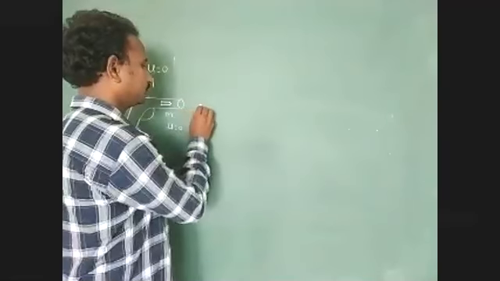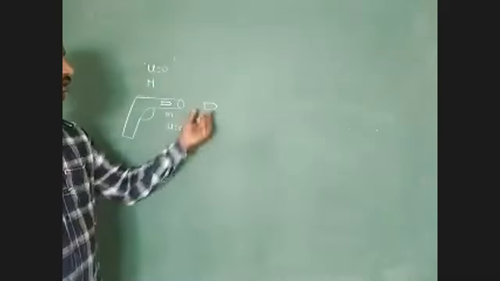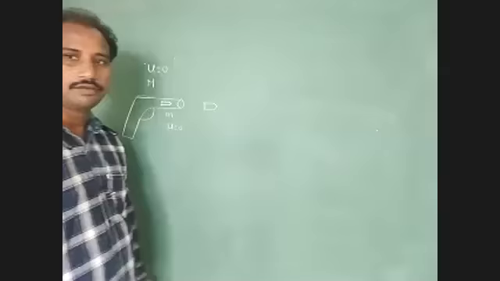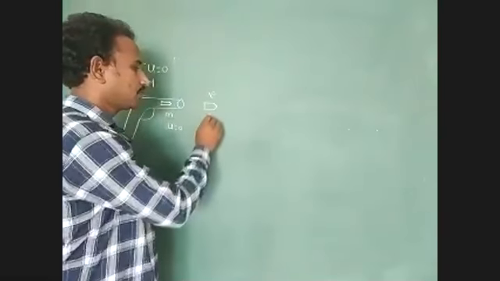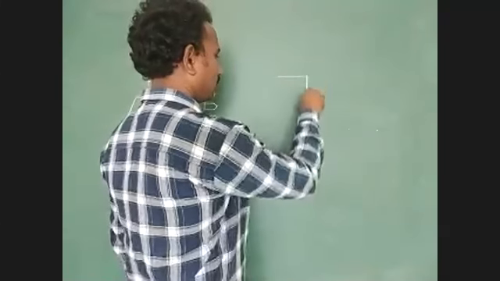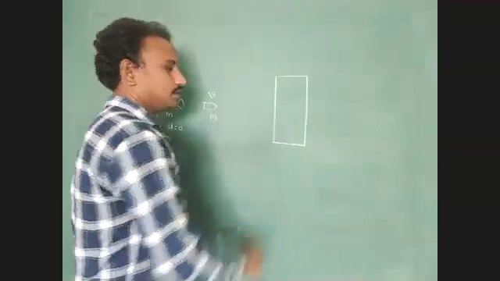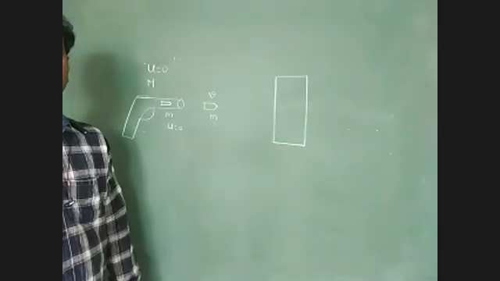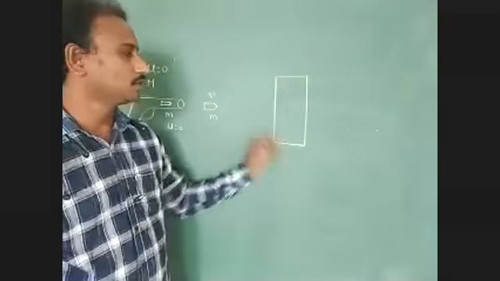After firing the gun, the bullet is moving with final velocity v. Here we consider one wooden block, which is moving with a constant velocity.